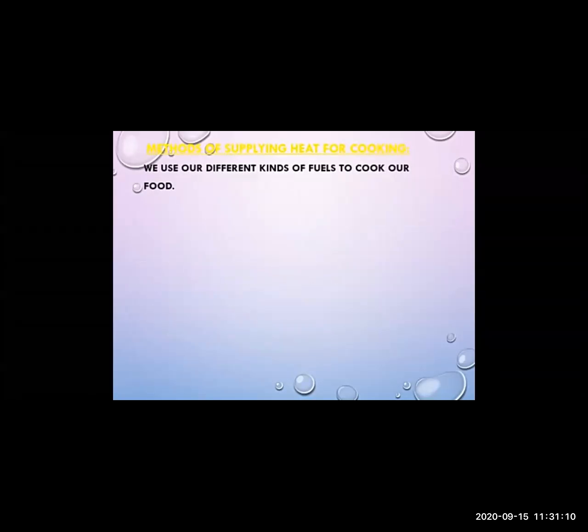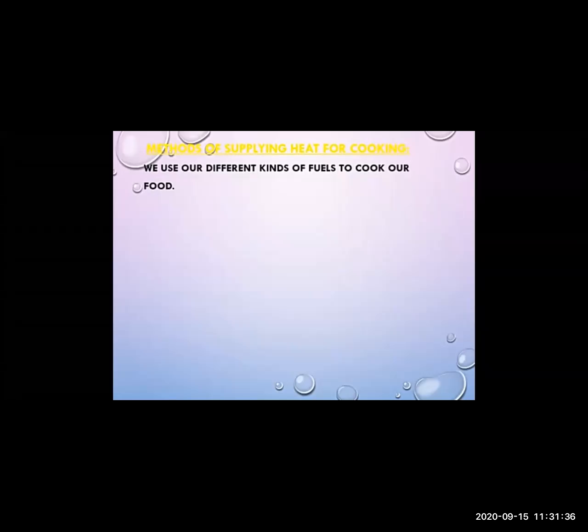Our body has to break food down to give us energy. It is easier for our body to do this if the food is cooked. Cooked food is also easier to digest. We get food from plants and animals.